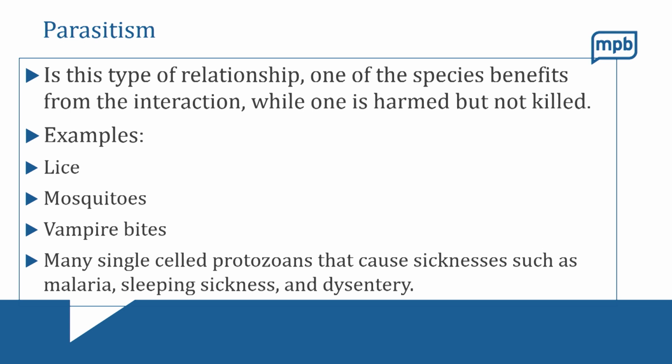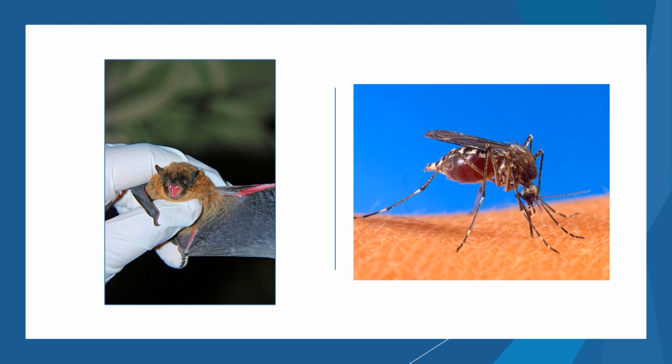Some examples of these are lice, mosquitoes, vampire bats. You could say ticks are another example of parasitism, and then many single-celled protozoans that cause sickness such as malaria, sleeping sickness, and dysentery. So usually what's going on here is that one organism is feeding off of another one, but not outright killing it. And so some really good examples of this are the vampire bat and the mosquito. We live in Mississippi, we all know about mosquitoes. They'll come up, they'll sting you, they'll feed off of your blood, but they don't kill you right away so that they can come back to you and keep feeding off of you. So that's what parasitism is: one organism benefits and the other one is harmed.